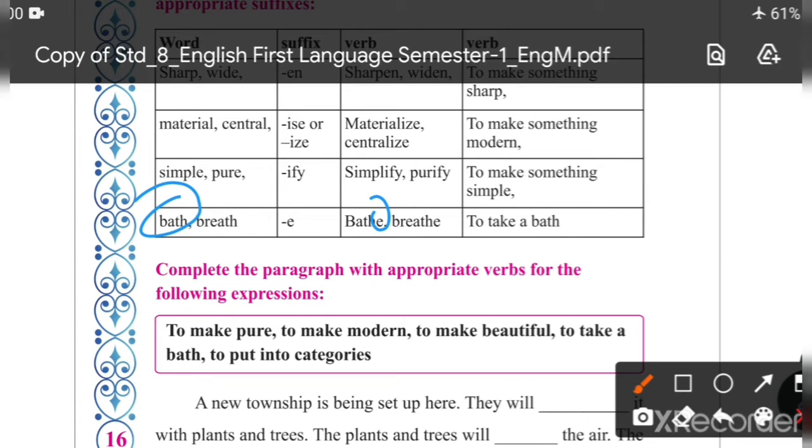Bath. If we add e, it will become bathe, to take a bath. What is the correct pronunciation of bathe? Pronunciation is changed when we add e to bath. It will become bathe, and breath will become breathe.